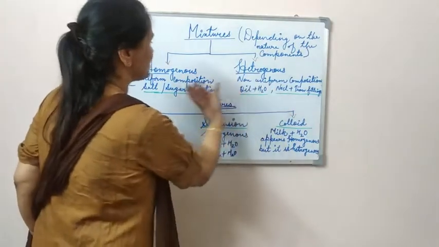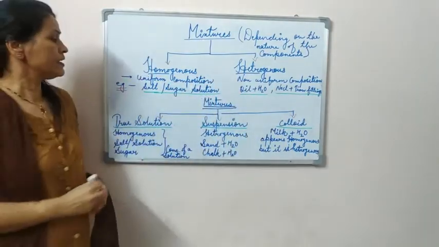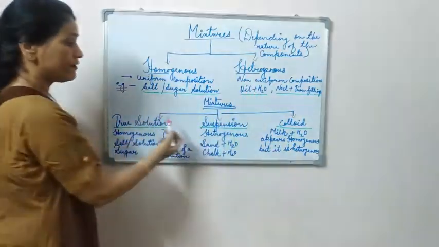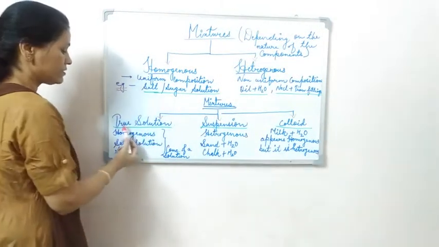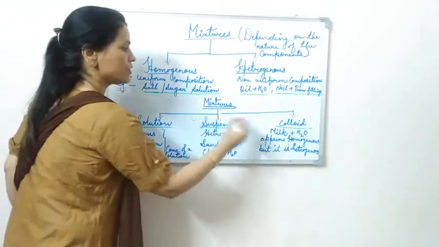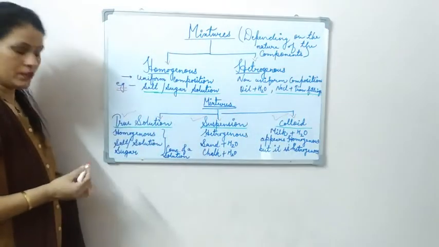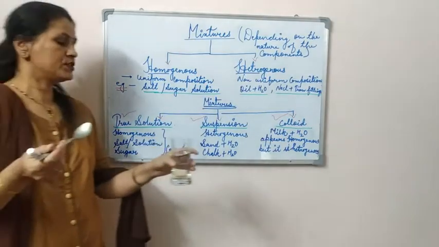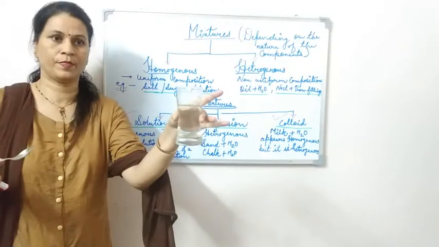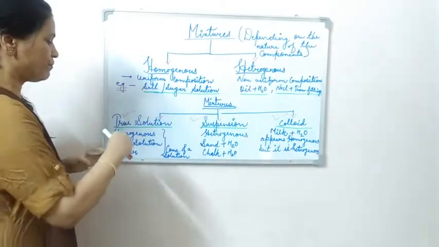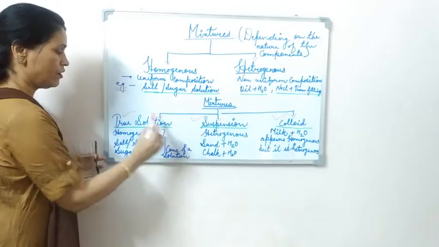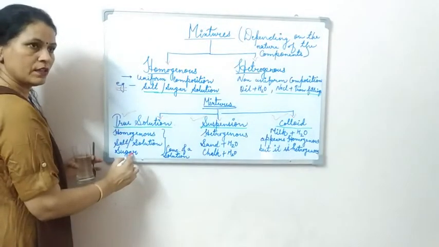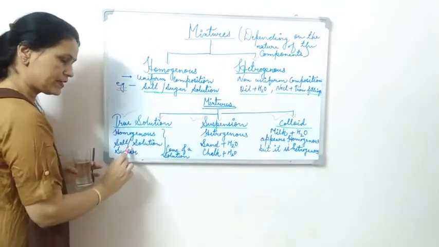So the two types of mixture are homogeneous and heterogeneous mixtures. Now based on these, mixtures are divided into three categories: true solution, suspension, and colloid. Just now for the uniform composition, I showed you the salt solution. This type of mixture is known as a true solution. A true solution is a homogeneous mixture.